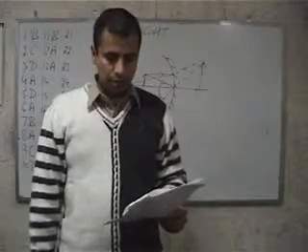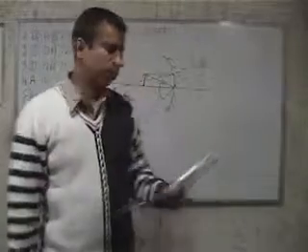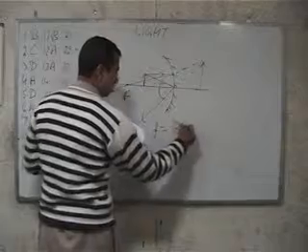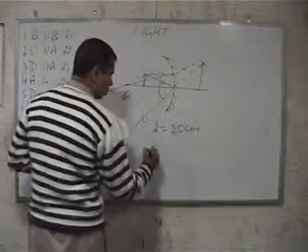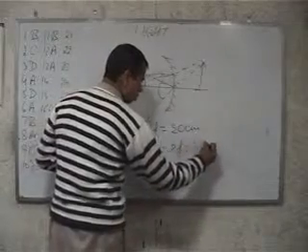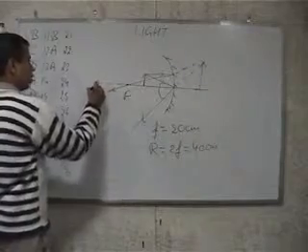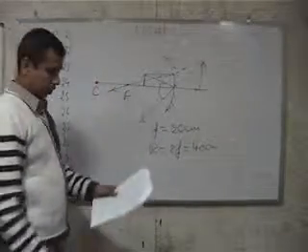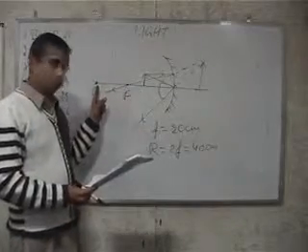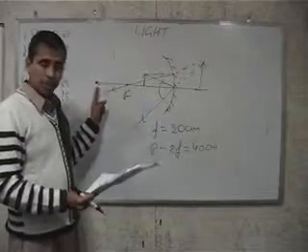Question number 14. An object is placed 40 centimeters from a concave mirror of focal length 20 centimeters. Now, focal length is 20 centimeters. We know that radius of curvature is 2 times the focal length. This will be 40 centimeters. And whenever an object is placed on the center of curvature, as is the case in this question, the object is placed at 40 centimeters.